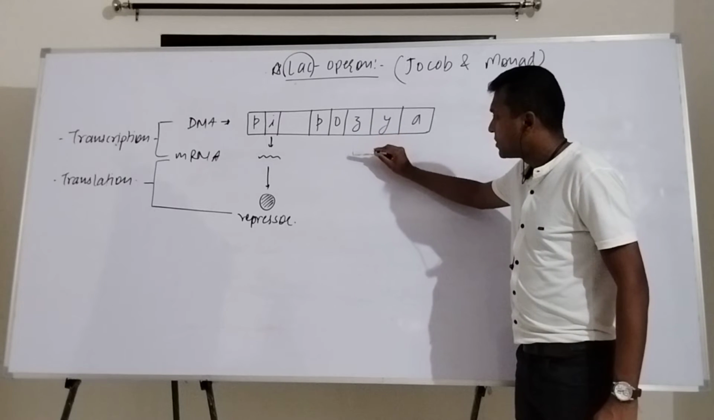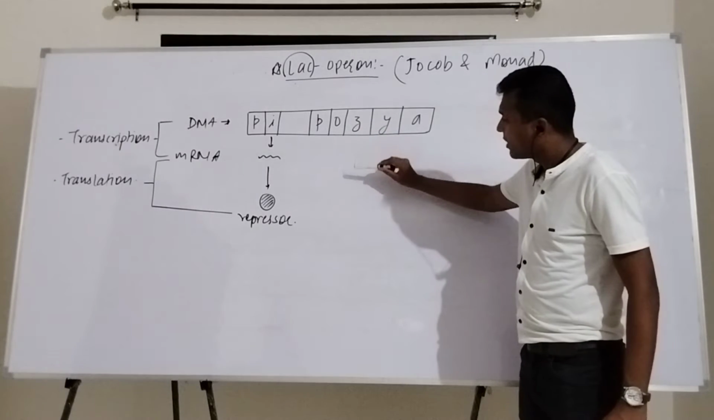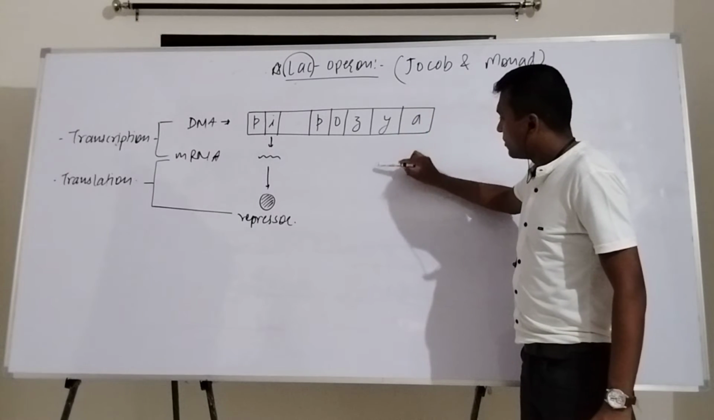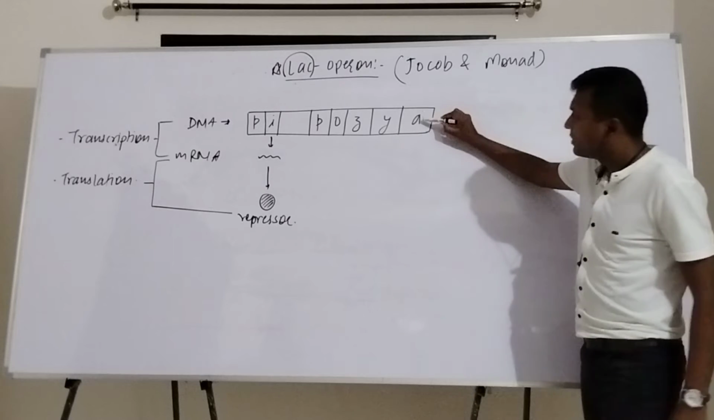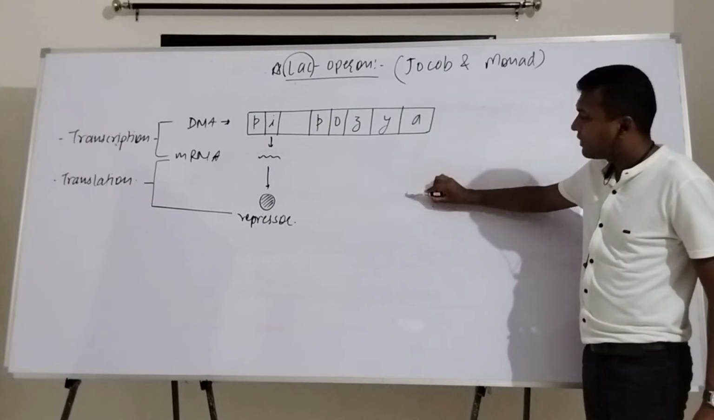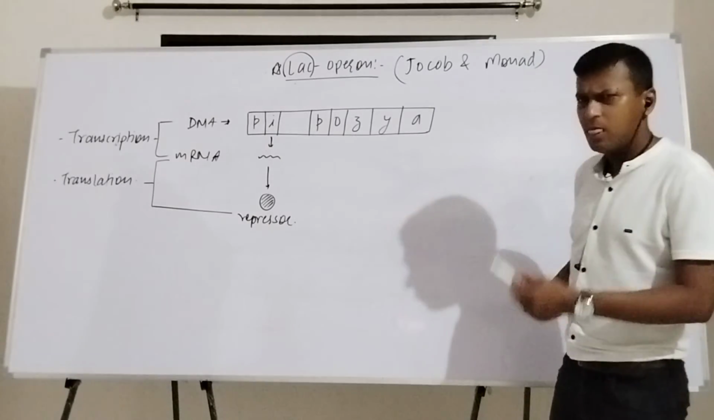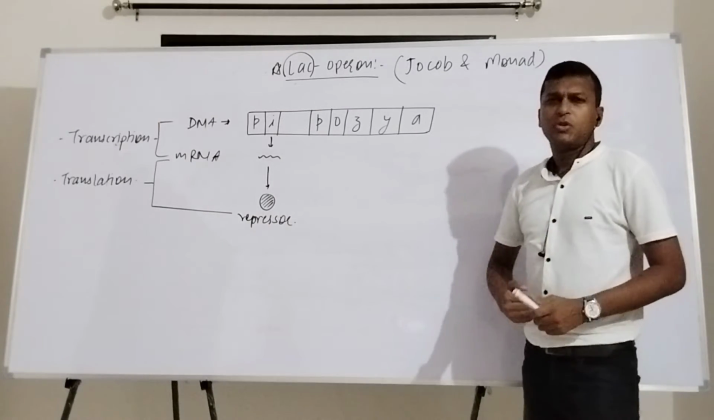That means from this Z region, the mRNA is produced. From that mRNA, beta galactosidase is produced. From this Y, mRNA is produced, that is how permease will be produced, and from this A, mRNA is produced, and likewise transacetylases will be produced. Getting my point?